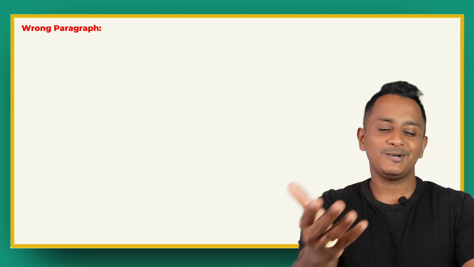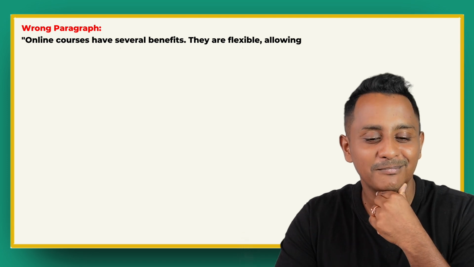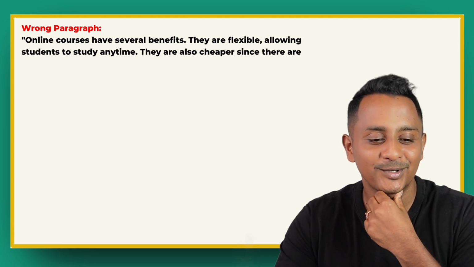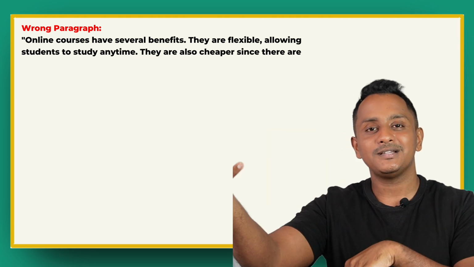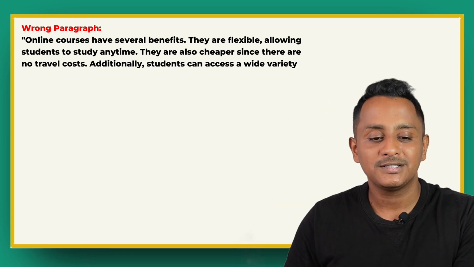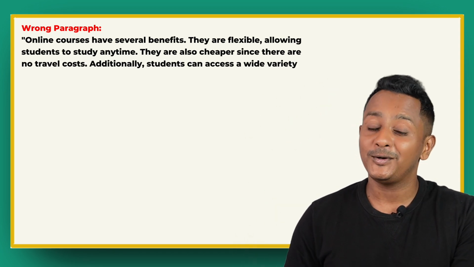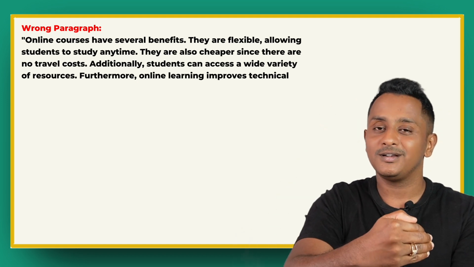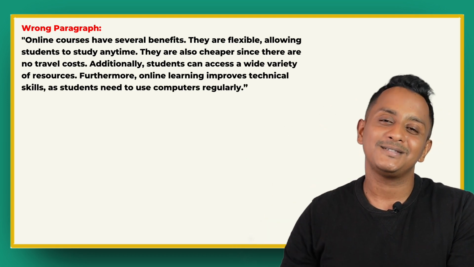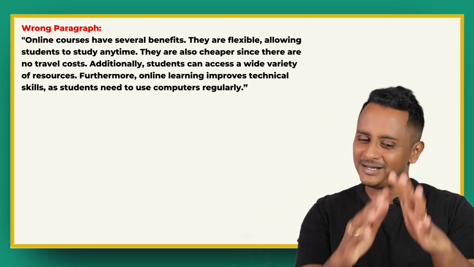But what people end up doing, let me just show you a small demonstration before I end the video. A wrong paragraph would look like this. Online courses have several benefits. They're flexible, allowing students to study anytime. They're also cheaper. Second idea, since there are no travel costs. Additionally, students can access a wide variety of resources. Third idea. Furthermore, fourth idea. All this is not going to work. How do we transform it? A very simple paragraph.